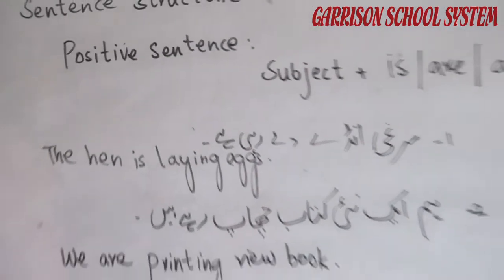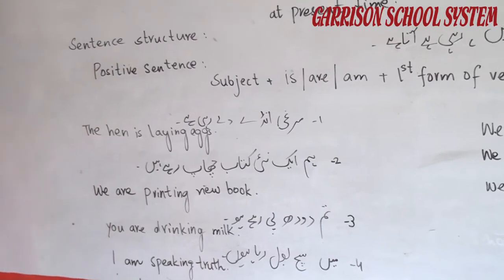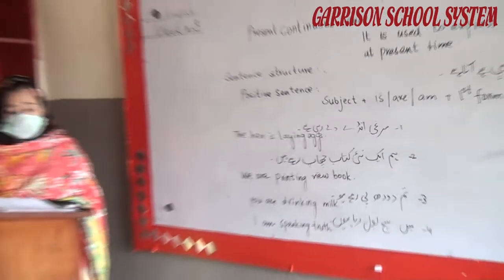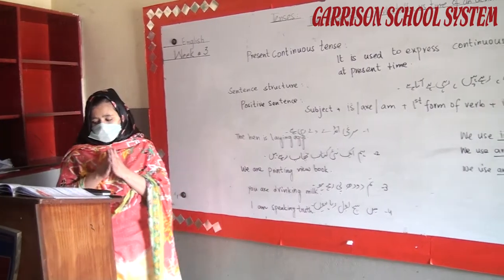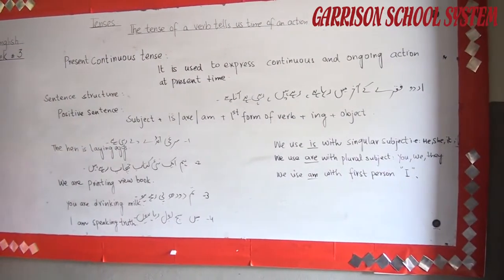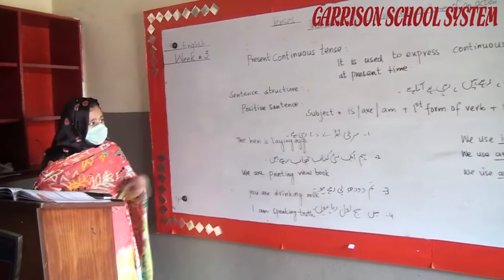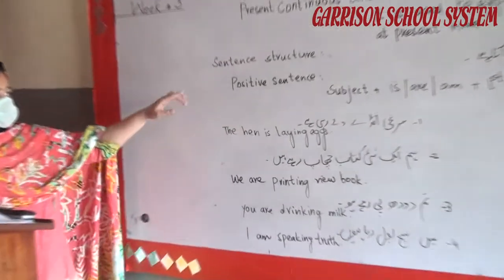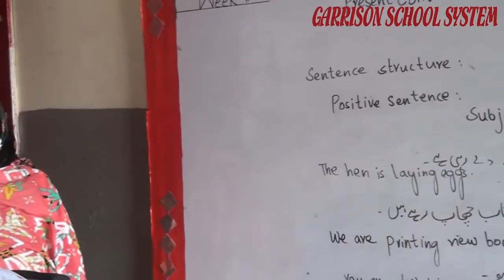If the subject in a sentence is I, then we use the helping verb am with it. If the subject in a sentence is we, you, they, or a plural noun, then we use the helping verb are with them. In this tense, ing is used with the first form of verb. So that is all about the positive sentences. Now we will discuss the negative sentences.